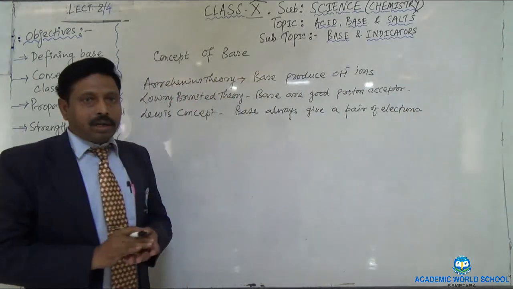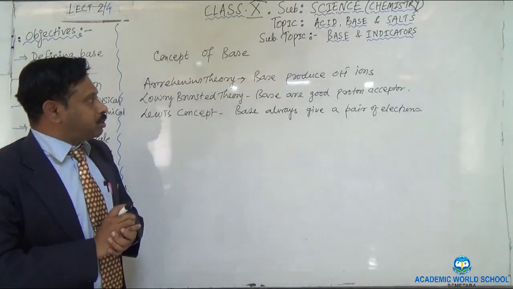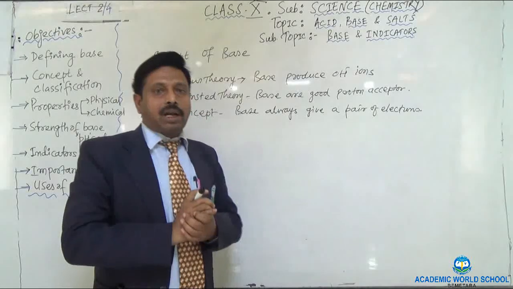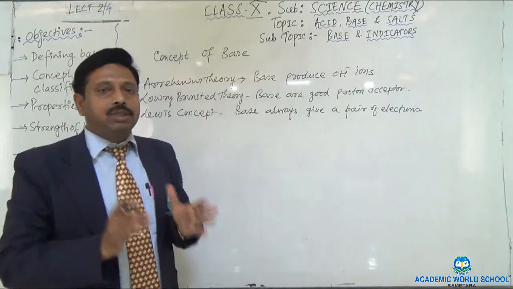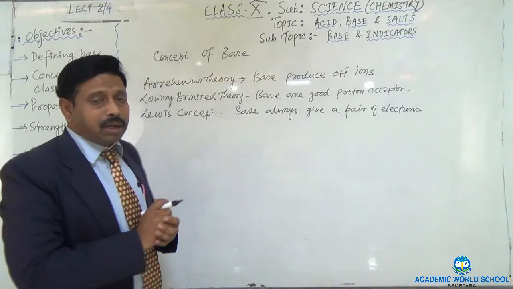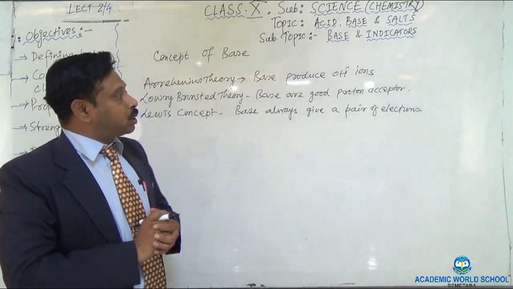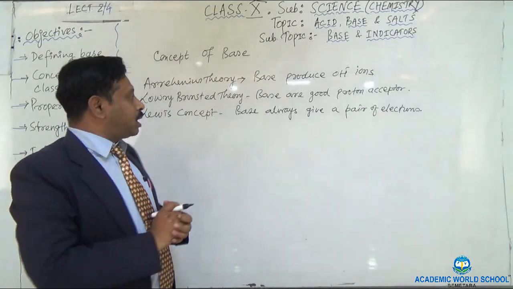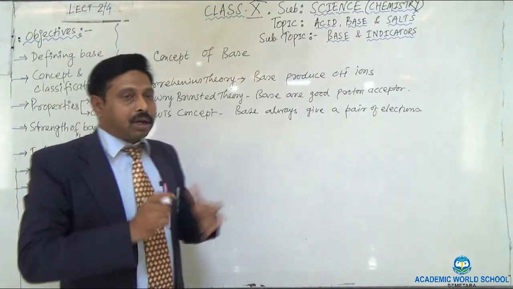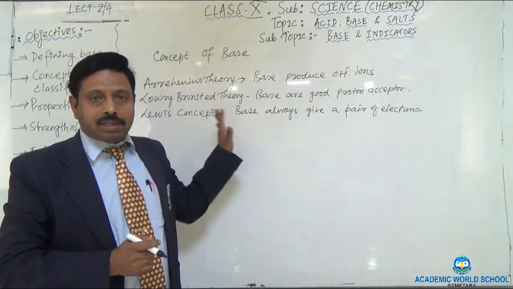Okay? So again, I want to repeat that. According to the Arrhenius theory, bases are the substances which produce the hydroxide ions or OH- ions in their water medium or aqueous solution. Similarly, in the case of the Lowry-Bronsted theory, bases are good proton acceptors. And according to the Lewis concept, base always gives a pair of electrons to another substance. These are the very common concepts of the base.